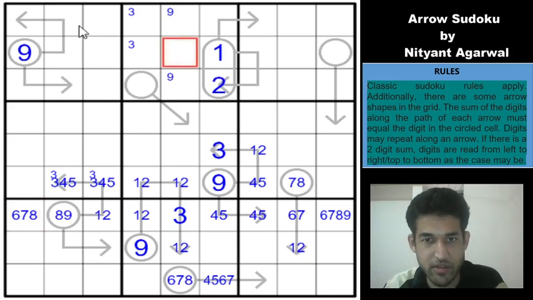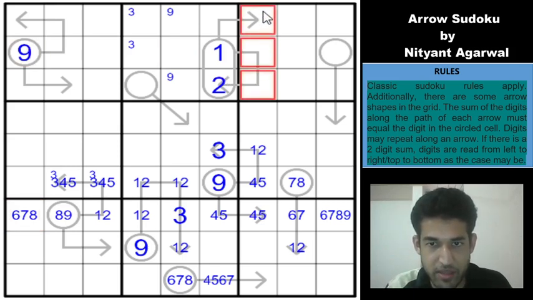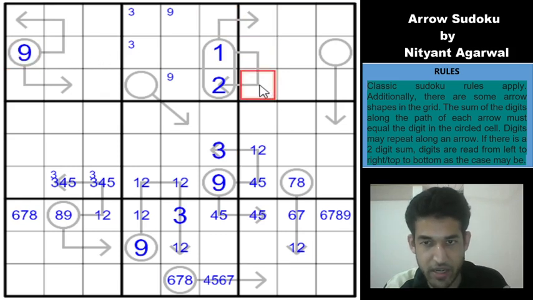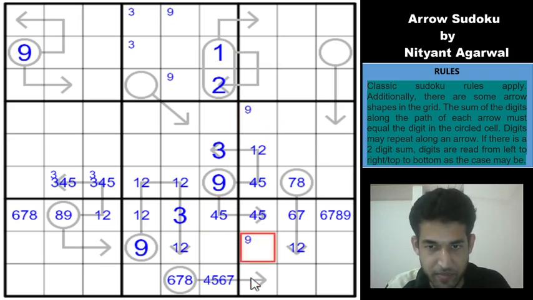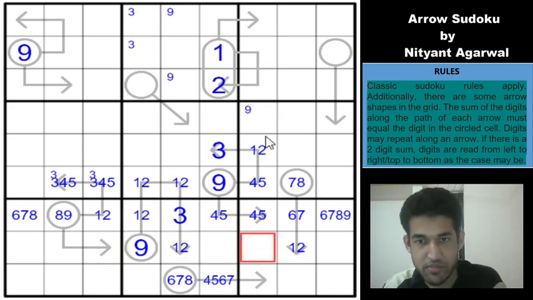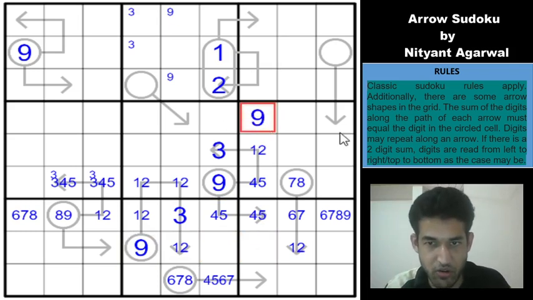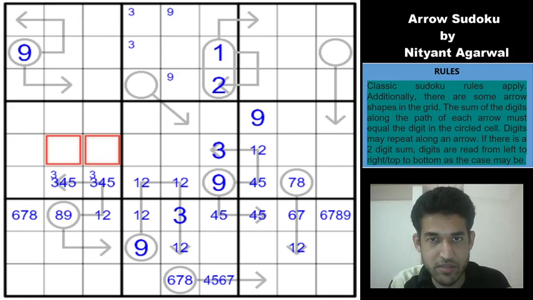And 9 is removed from here because of the 9 here. So 9 can't be in these cells, right? 9 cannot be in any of these cells. Because if you have a 9 here, then this becomes 9 plus 3 and you have a 3 here already. And you can't have a 9 here obviously because of the 9 here, and you also cannot have a 9 here because then this would be 1 to satisfy the 12 total. So 9 is ruled out from here, which means that 9 has only 2 options in column 7, one of these 2 cells, right? But 9 is also ruled out from this cell. So which means that you have a 9 in only one cell, row 4 column 7, and which means that 9 must be in one of these 2 cells.